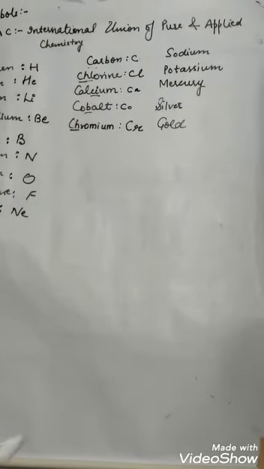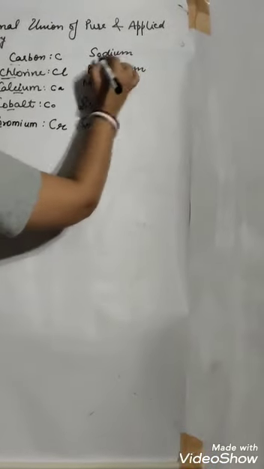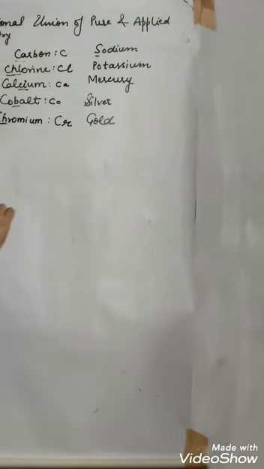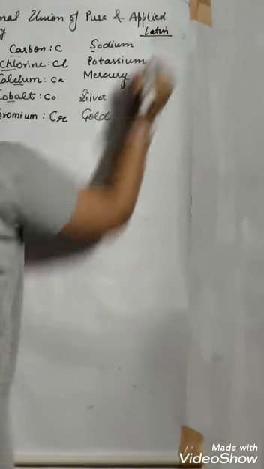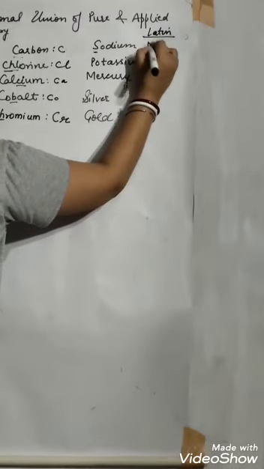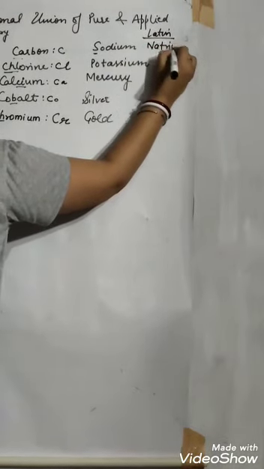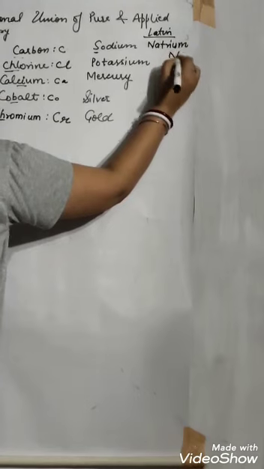Now what about sodium, potassium, mercury and silver? Sodium starts with S, so it should be S, but no. Its Latin name is taken as its symbol. Sodium's Latin name is natrium, that is why its symbol is Na.